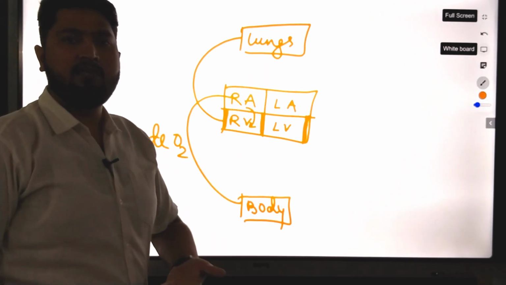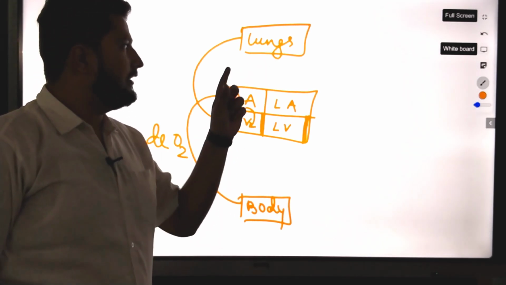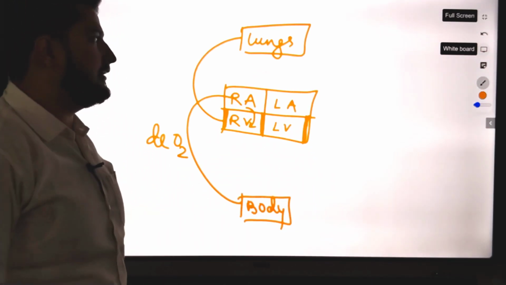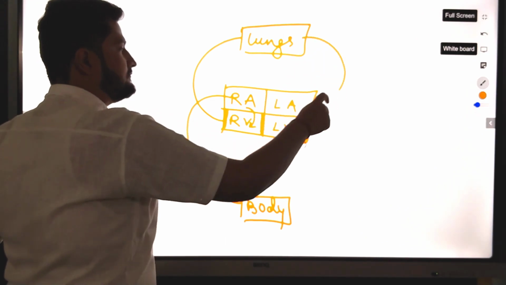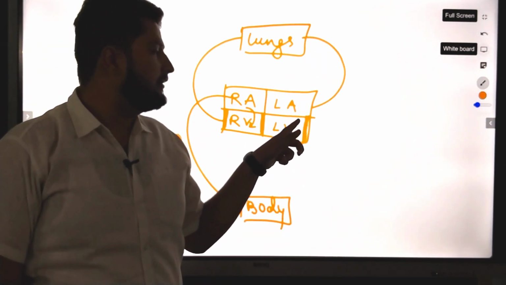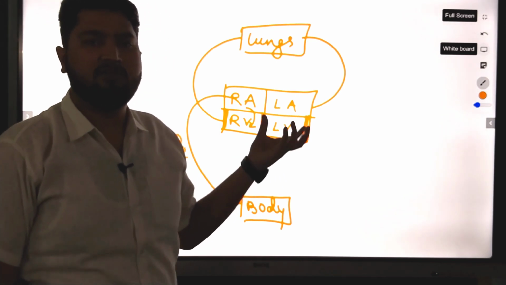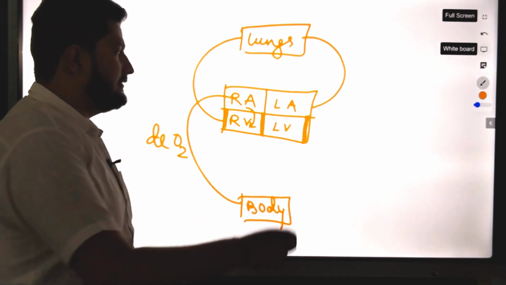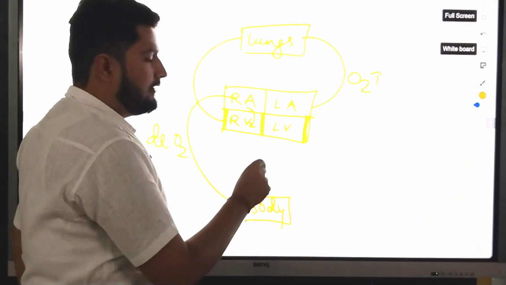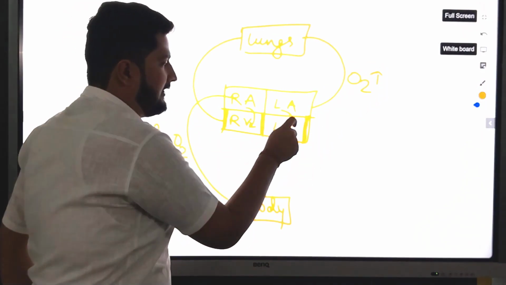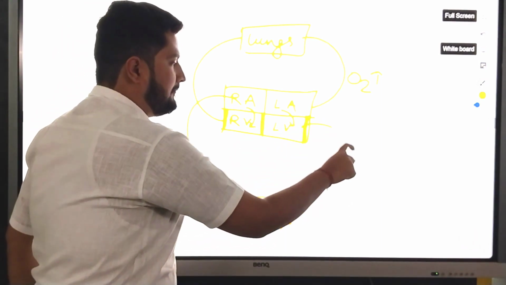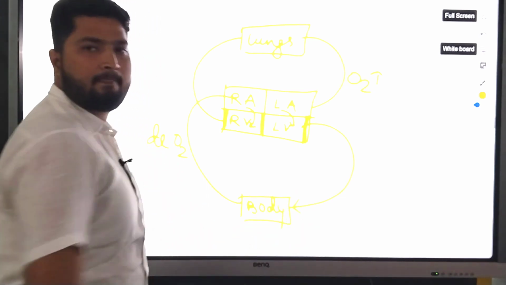In the lungs, when we inhale the air, deoxygenated blood will get converted into oxygenated blood. And the lungs will send the blood to the left atrium because the function of left atrium is to receive the blood. Again, this oxygenated blood is sent to the left ventricle. The function of ventricle is to pump the blood. This ventricle will pump the blood to the body.